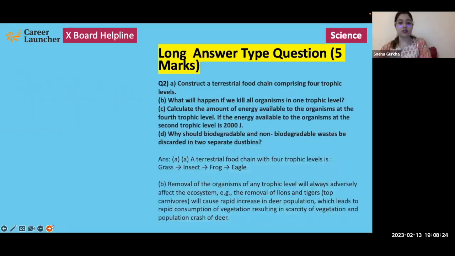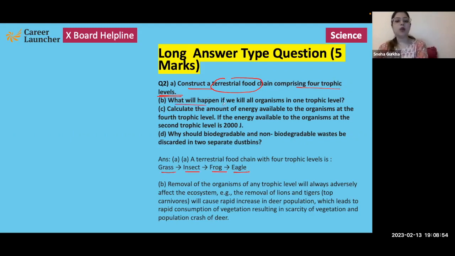So this question is divided into 4 parts. Let's have a look at the question part-wise. First part: construct a terrestrial food chain comprising 4 trophic levels. There can be multiple answers to this. There is no right or wrong answer. So we have selected grass, insect, frog, and eagle.